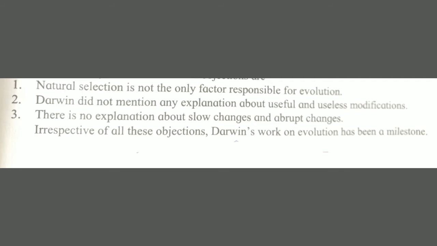Darwin's theory of natural selection was widely accepted for a long duration, but some objections were raised against this theory. Which are the main objections? First, natural selection is not the only factor responsible for evolution. Second, Darwin did not give any explanation about useful and useless modification. Third, there is no explanation about slow changes and abrupt changes. So, irrespective of all these objections, Darwin's work on evolution has been a milestone.